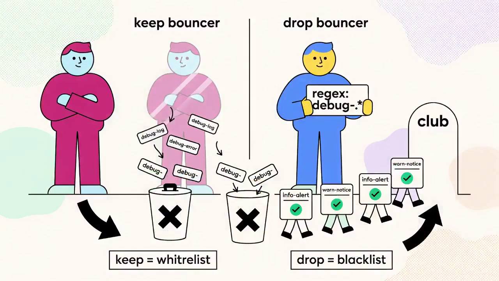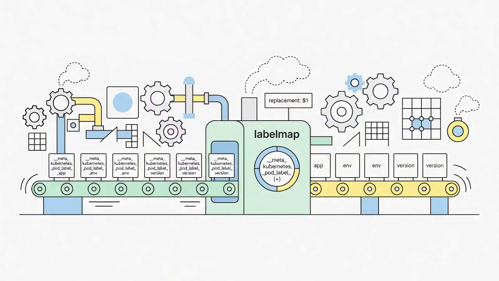Drop is keep's mirror image. Targets whose source labels match the regex are removed. Everyone else passes through. Use drop for blacklists, blocks for noisy exporters, debug endpoints, or health checks you never want to scrape.